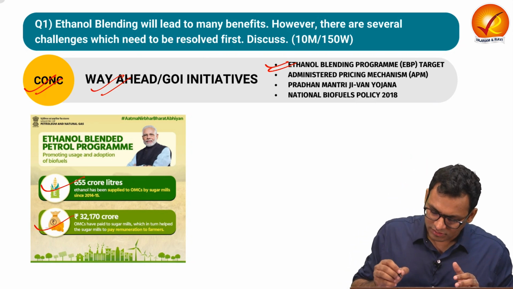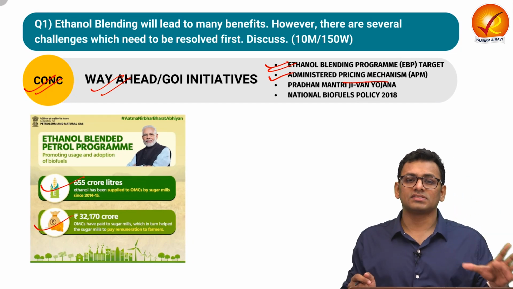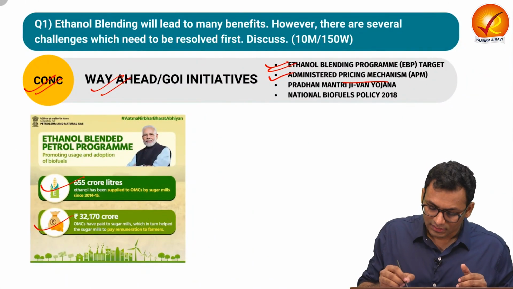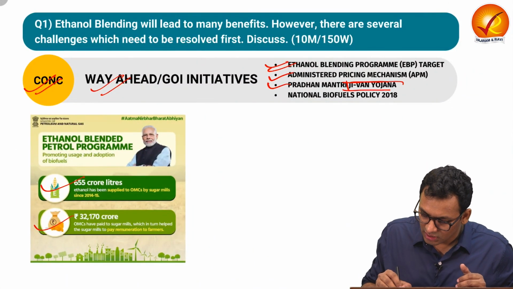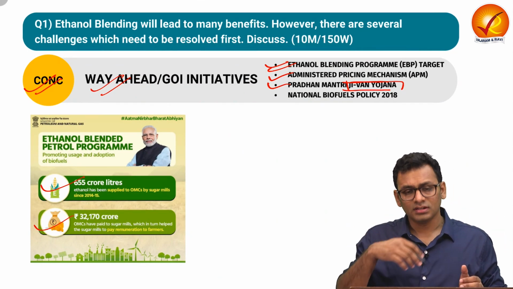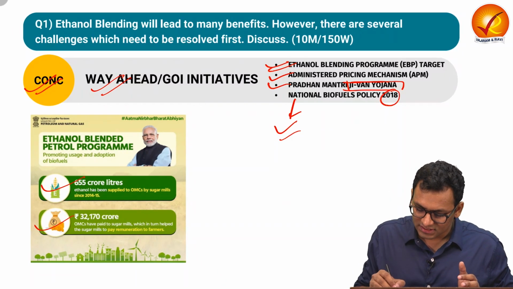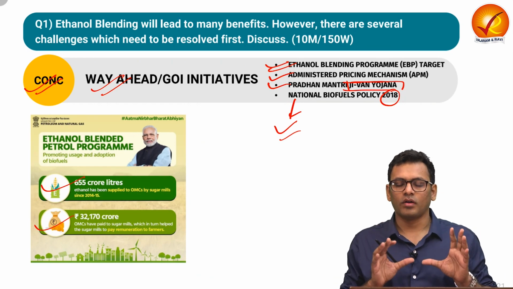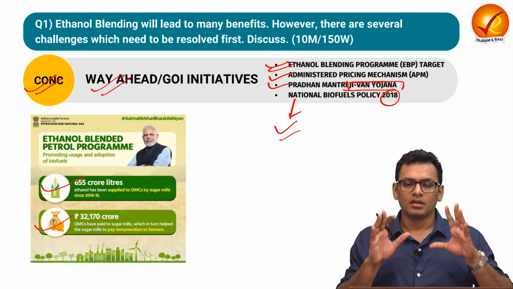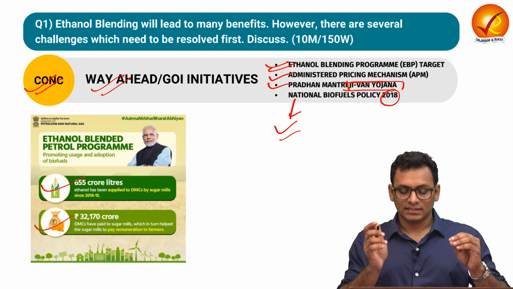Apart from that, we also have certain initiatives such as an administrative pricing mechanism to control the price such that there is no issue of price volatility. Next is Pradhan Mantri Jeevan Yojana. This also empowers the rural as well as tribal population along with ensuring ethanol production. And lastly, the National Biofuel Policy. Now this is a very comprehensive policy which helps with understanding the entire setup of ethanol blending in India.